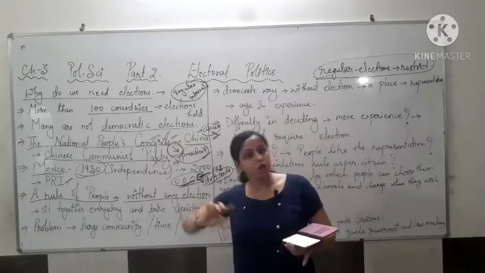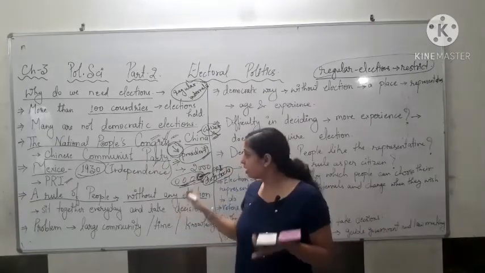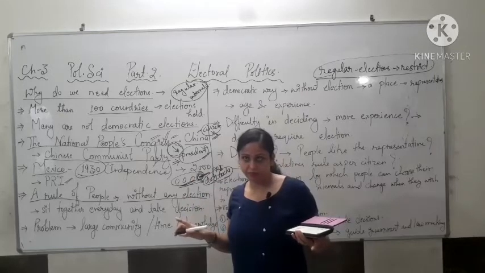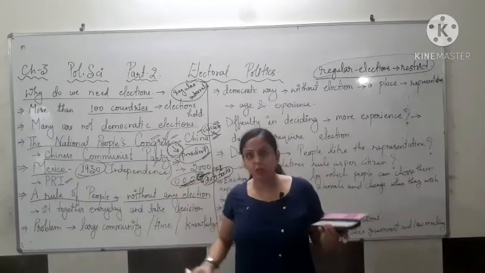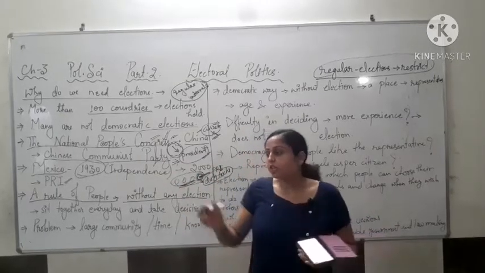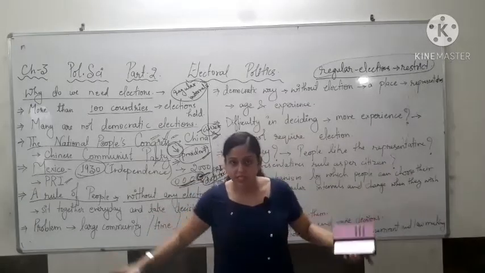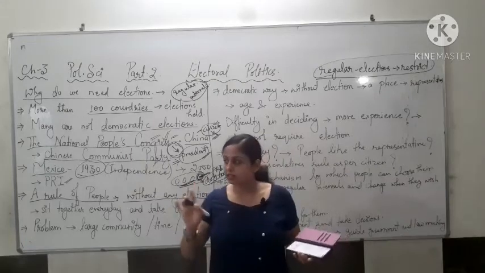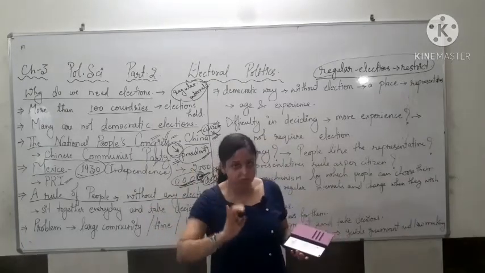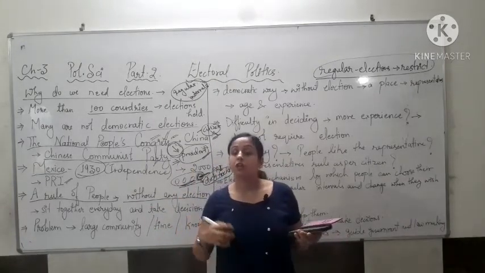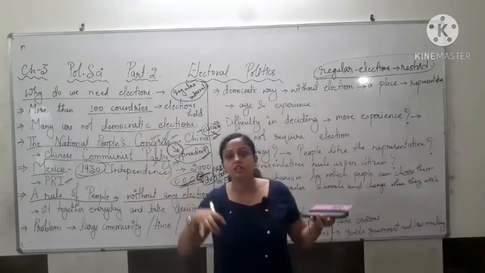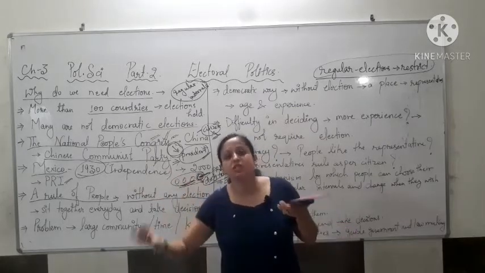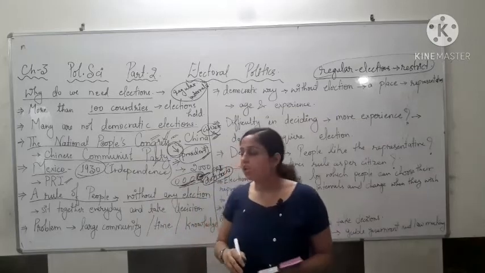Like this, without election, it is possible that every person will rule. If there is any problem, everyone will sit, everyone will discuss, say these are the problems, now what are the solutions, everyone will give their solutions, and we'll go with the majority. Like this we can do.